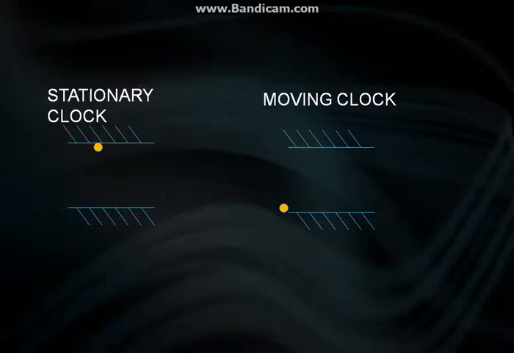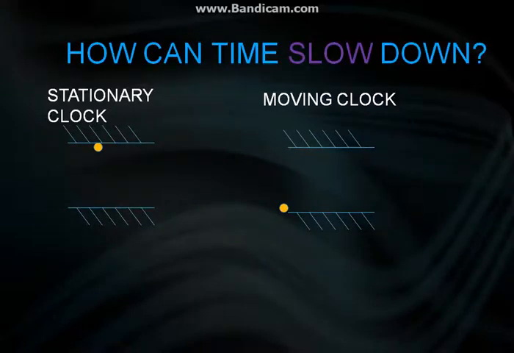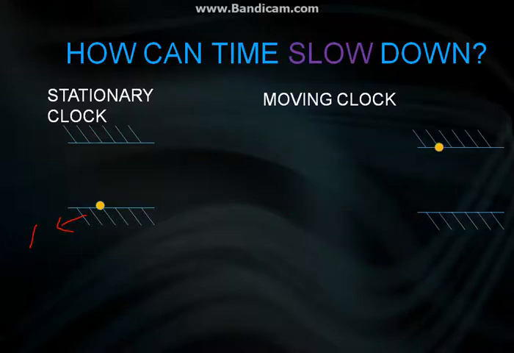So, how does time actually slow down? Let me show you a clock. This clock is stationary, and our clock works by bouncing a beam of light between two mirrors. When the light bounces once, then the clock would tick once. That's how our clock works. So, when the light beam reaches here, it ticks once. Let's consider the same clock to be moving, and we can see that this beam of light travels more distance for each pass than the stationary clock.